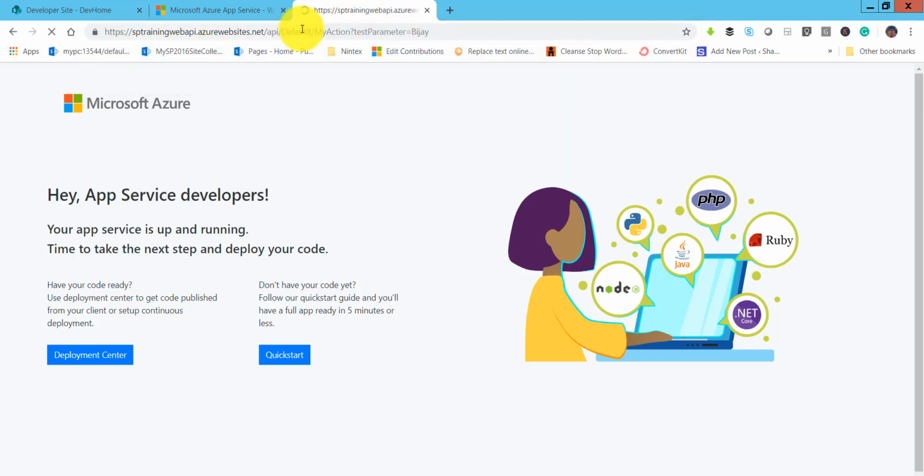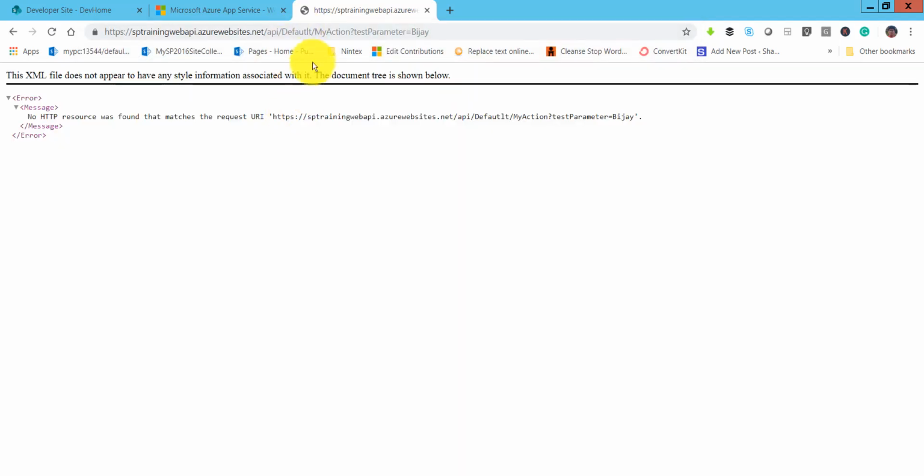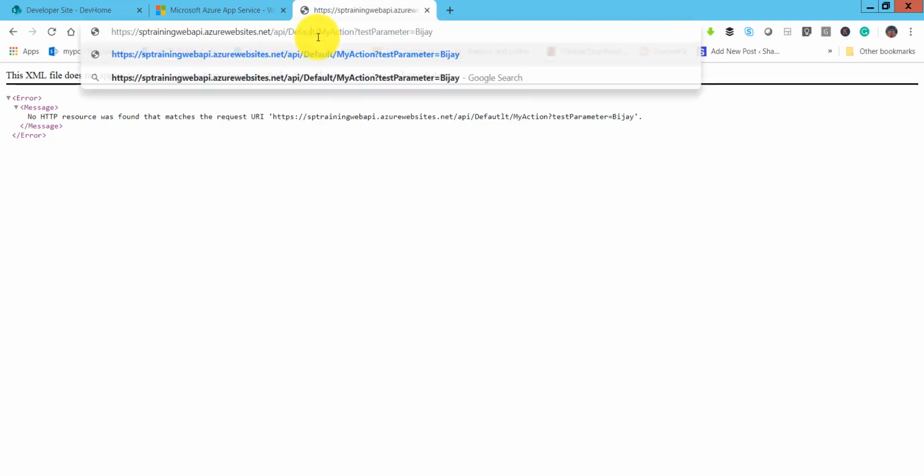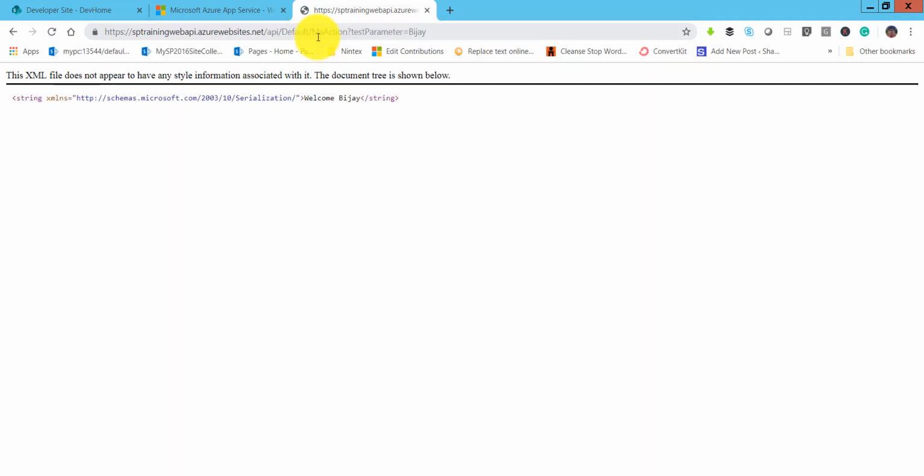I'll click on enter. Now if you'll see here, there is some problem on that. It is not coming up. So if you'll see here, default is not proper here. So now hopefully it should work. Let's see. Now you can see here it is coming, welcome Vijay. So whatever value we are passing, we are appending a welcome. So that means our web API is working fine now.